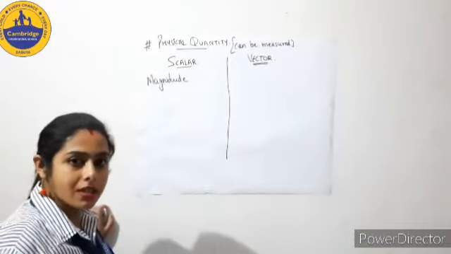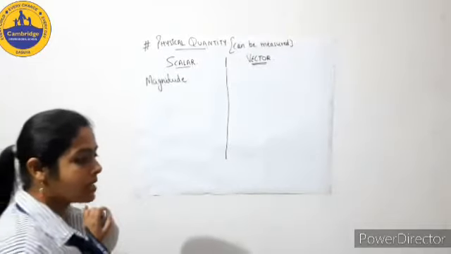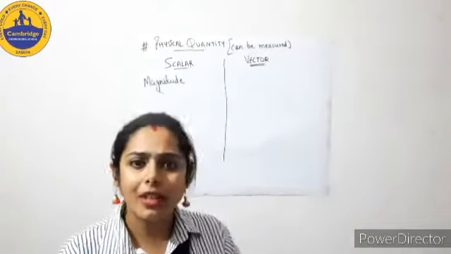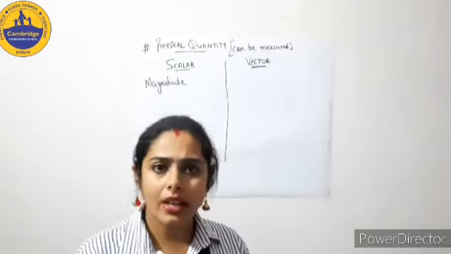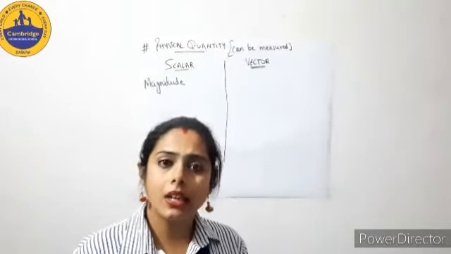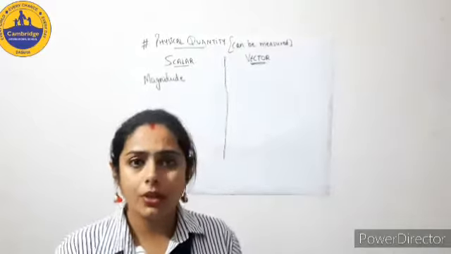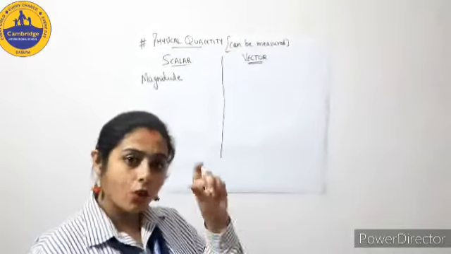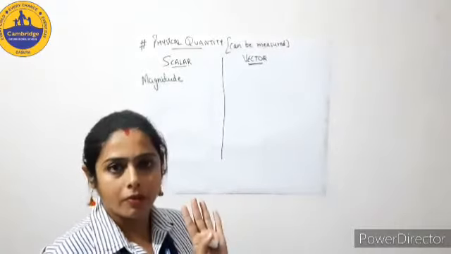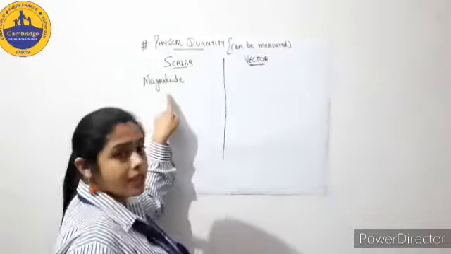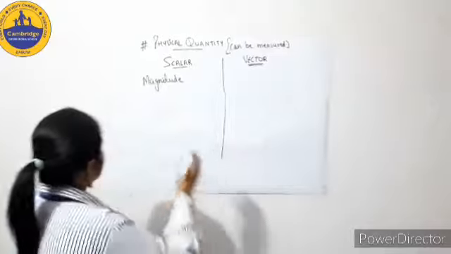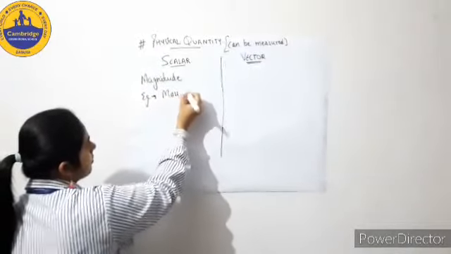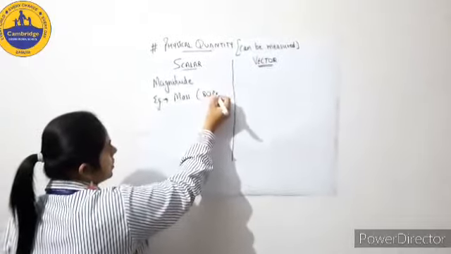For example, my mass. What is my mass? My mass is 80 kg. So is there any need of direction? Without direction, I can just normally say that it is 80 kg. There is no need of any particular direction. So that quantity which only requires magnitude, we say that is a scalar quantity. Example one I have already given you, mass, like 80 kg.